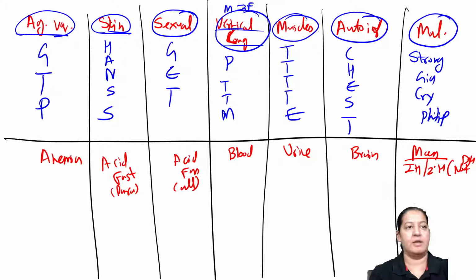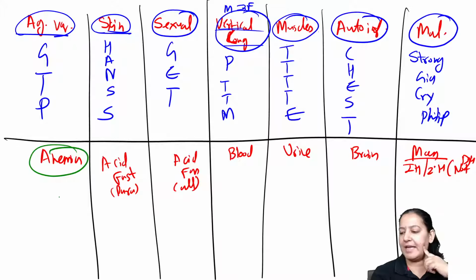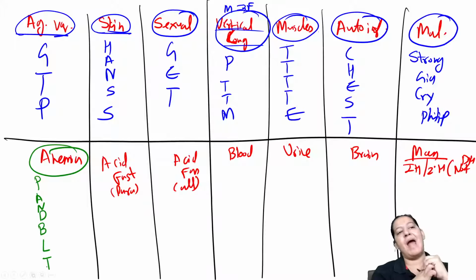Okay, let me change the color. Tell me the name of parasites which cause anemia. Anemia. So it is Punjab and Bangalore. Punjab and Bangalore League team. Right. So learn the full form.